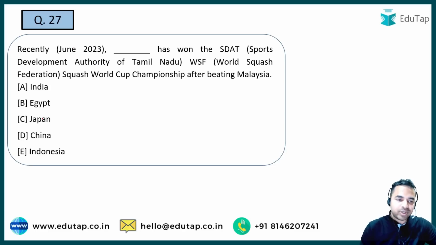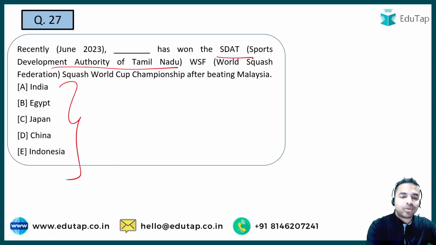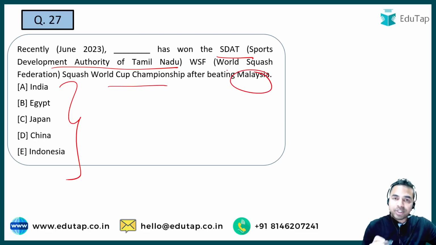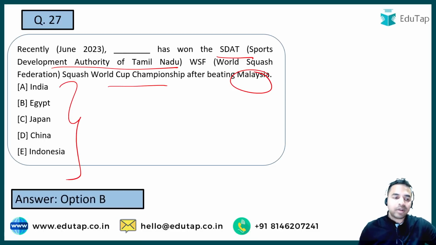Next question guys. Tell me the name of the country which has won the SDAT (Sports Development Authority of Tamil Nadu) World Squash World Cup Championship after beating Malaysia. This particular country has defeated Malaysia in the finals to win this World Squash Federation Squash World Cup Championship. Let me tell you that this championship was being held in Chennai, and what is the name of the country which has won it? It was Egypt, which has defeated Malaysia.